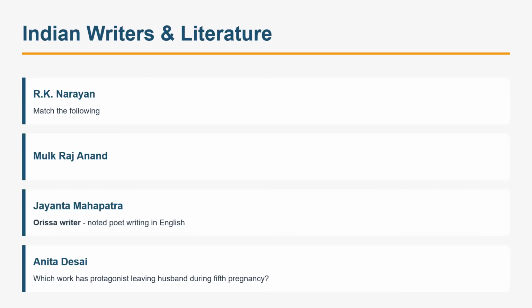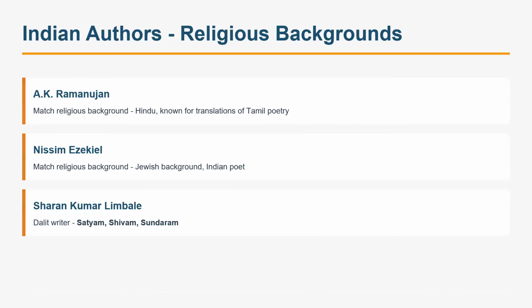Jayanta Mahapatra, we know that he is a poet from Orissa. Very easily we could have done that. Anita Desai's work, in which the protagonist, the wife, leaves, is from Where Shall We Go This Summer. If you know the other novels and the basic plot outline, they haven't explained in detail, so very easily you could have done that question also.